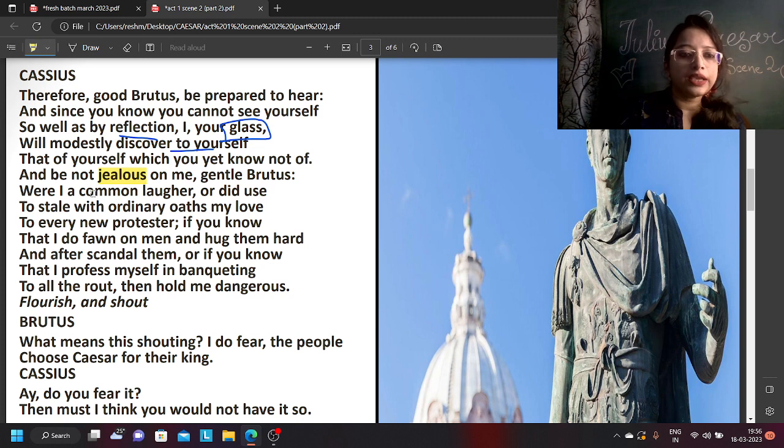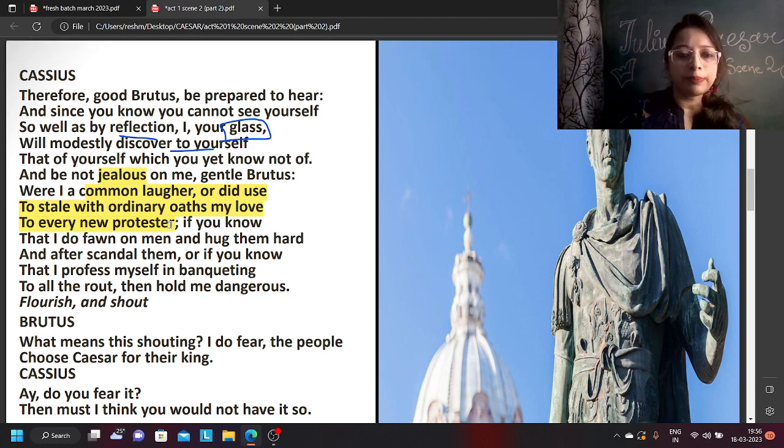Gentle Brutus, were I a common laugher, or did use to stale with ordinary oaths my love to every new protester? I am not that kind of a man who says the same thing to everyone. Today saying to person X that we all trust you, we love you, it is not like that. It's only you that I have these feelings for. If you know that I fawn on men and hug them hard and afterwards scandal them, first telling them many good things and later going against them, it is not like that.